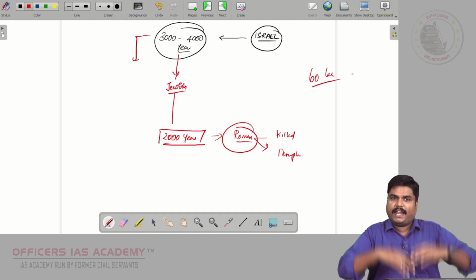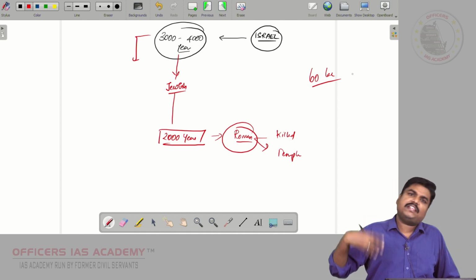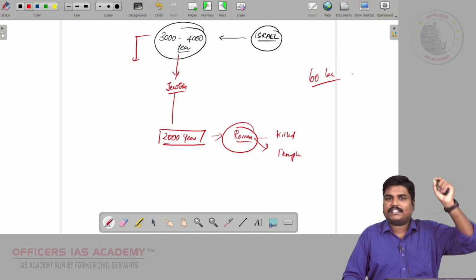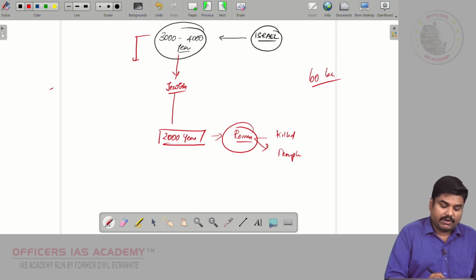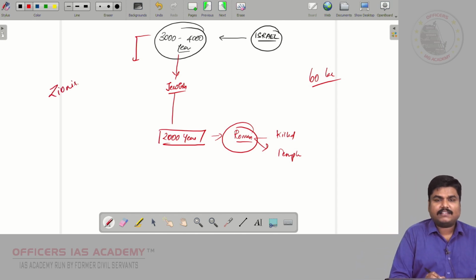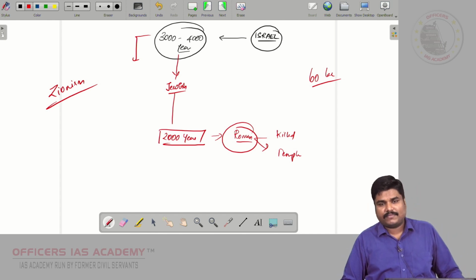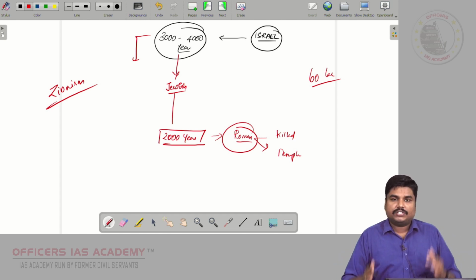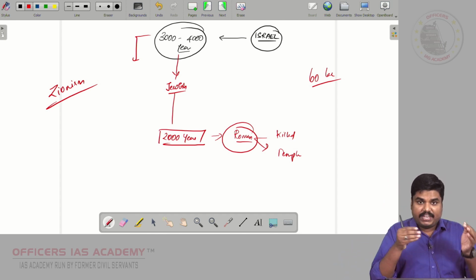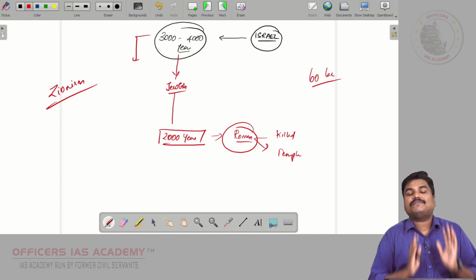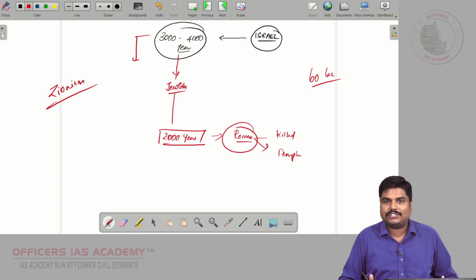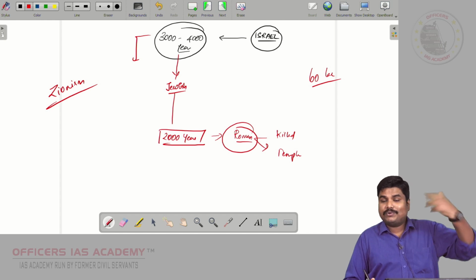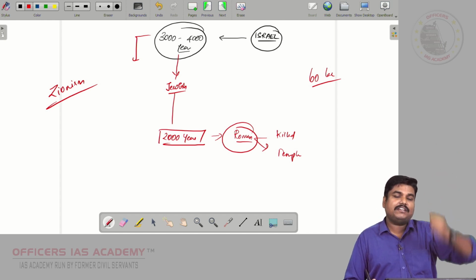So the Jews in any part of the world were subjected to various tortures. At that time, an ideology was emerging among the Jews, that is Zionism. That is nothing but Jewish nationalism. So Jews felt that everywhere we are facing so much torture, so we need a place to settle, to live peacefully. Which place will they choose? It is very natural that they will choose Israel, because according to Jews, Israel is the land which was gifted by God.